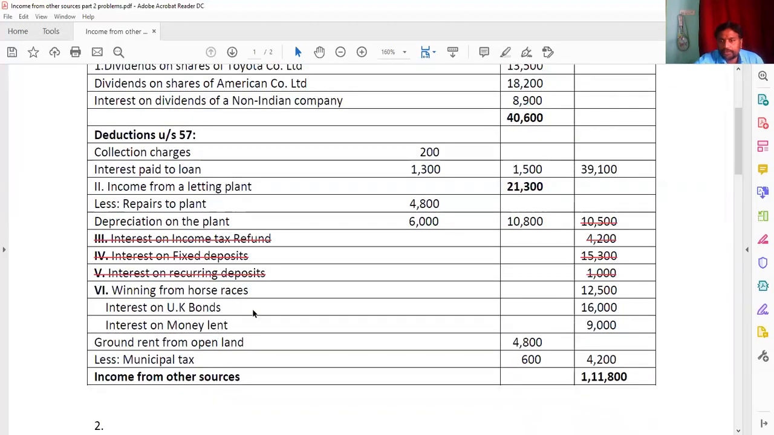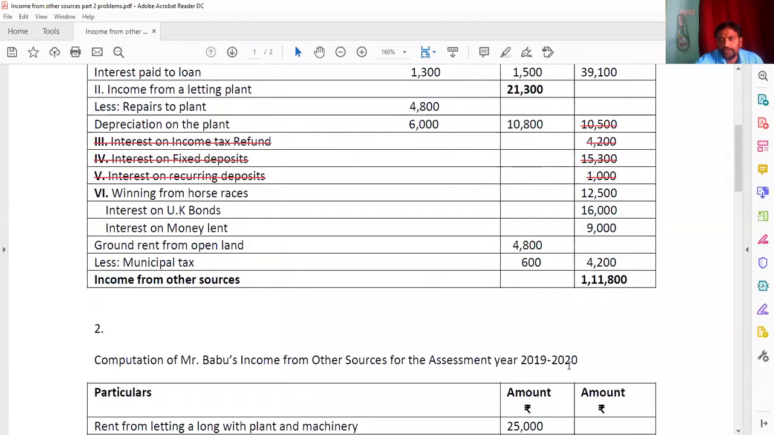Here, the winning from lottery is 12,500, interest on bond 16,000, and money lent is 9,000. And by giving the ground rent purpose, he got an income of 4,800, and then municipal tax is going to be subtracted. Then you're getting 4,200. By adding all this, you will get 1,11,800. This is income from other sources for the first one.